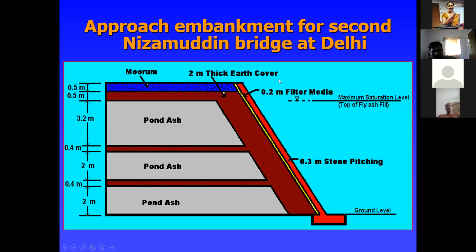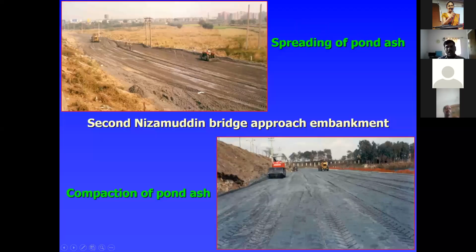This is one of the bridges at Delhi. See the spreading of pond ash. See how that road has to be. See, that has to be excavated, whatever the early debris, using some dozers. They have to dose it. They have to spread that fly ash.